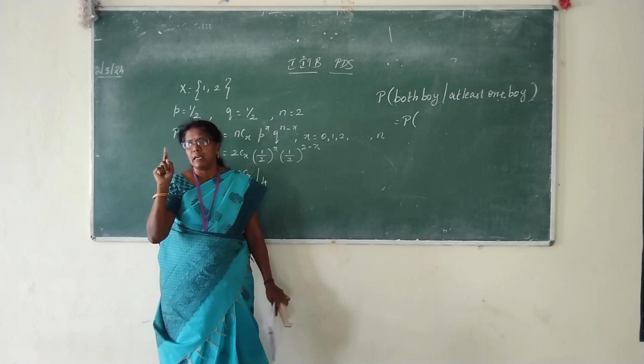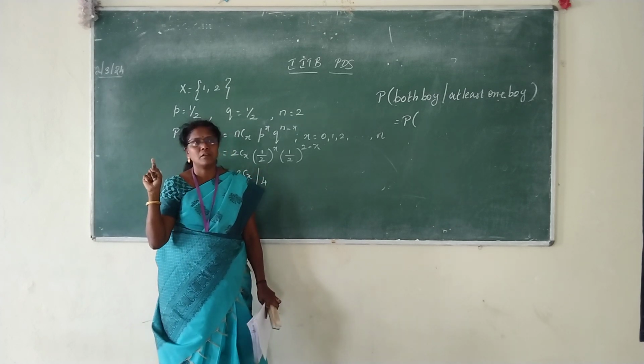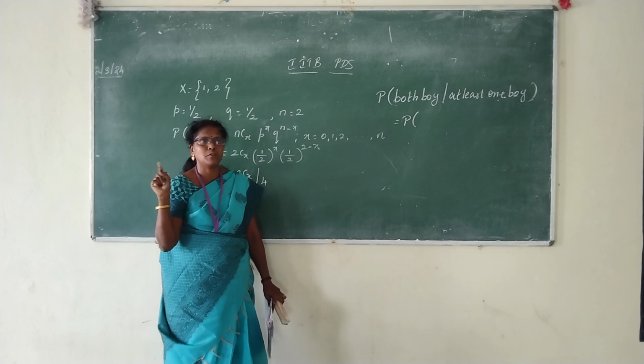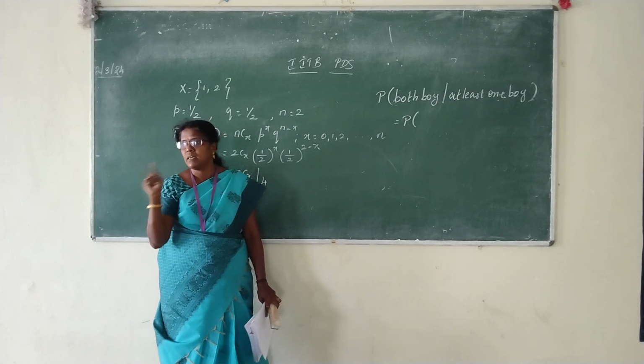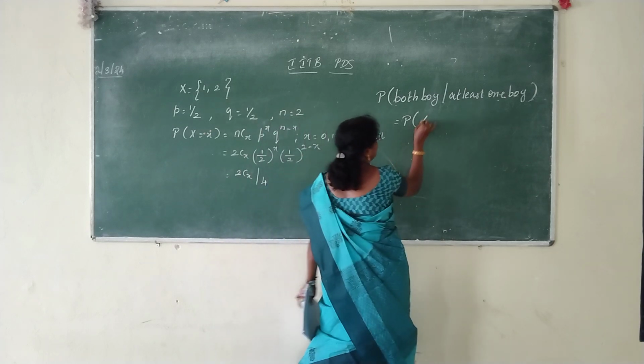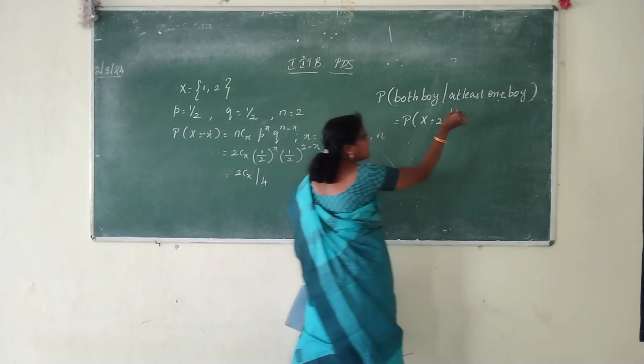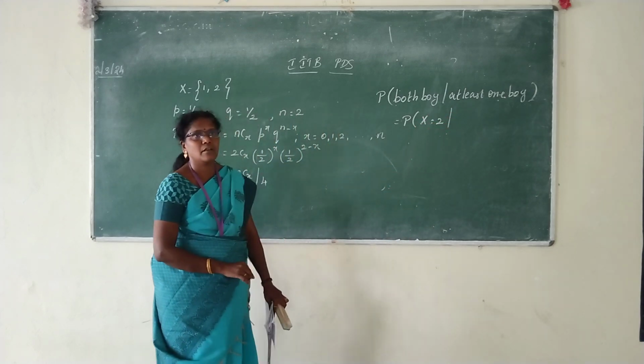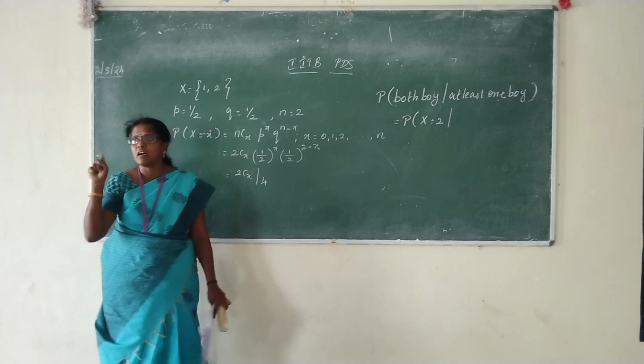Numerical value. X is equal to 2. X equal to 2 means both are boys. X indicates the random variable for the boys. So X equal to 2, given at least one boy, X greater than or equal to 1.